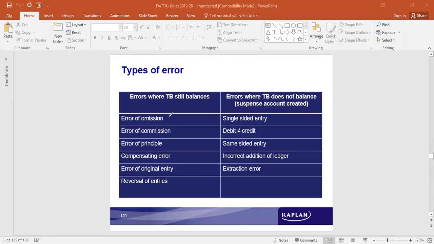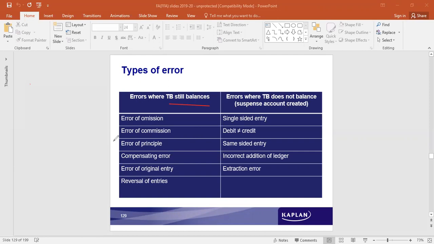Errors where the trial balance still balances. First is error of omission. Here the trial balance, both the sides match with each other, and there is an error. In an error of omission, the transaction was completely omitted.